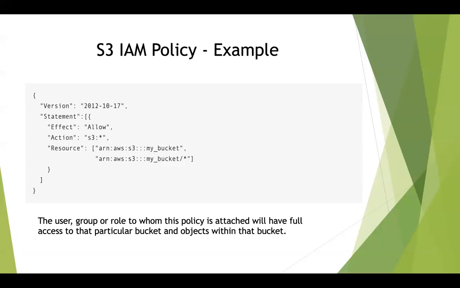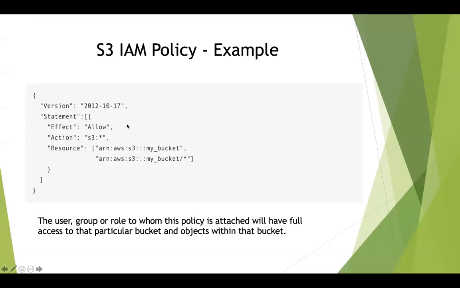So that means we had access to all of the S3 buckets. But in this specific policy, what I'm stating is that I want people to access only that particular bucket called my bucket, and all the objects within that my bucket, denoted by slash and star. So this denotes all objects within that bucket called my bucket, and this denotes the ARN of that bucket.